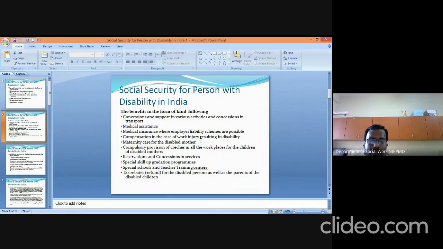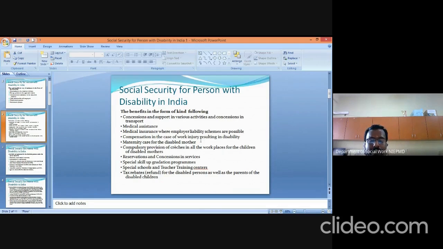Then medical assistance. For medical assistance, the state government provides assistance for undertaking any major surgery or purchasing medicine or medical equipment. For that, the government will provide some subsidy or financial assistance to persons with disabilities at the time of ill health.